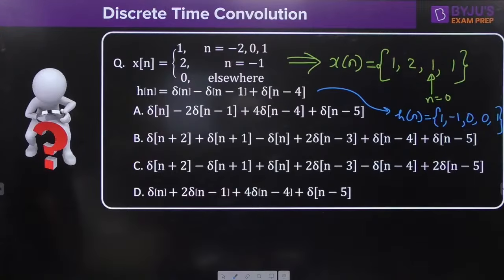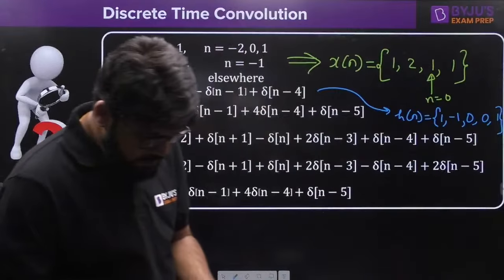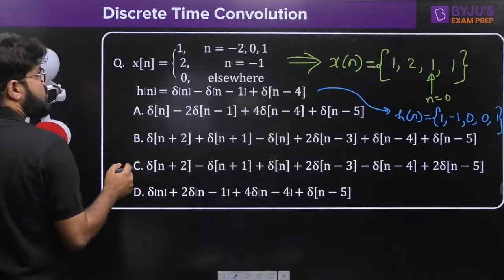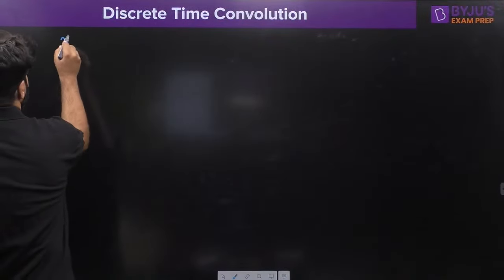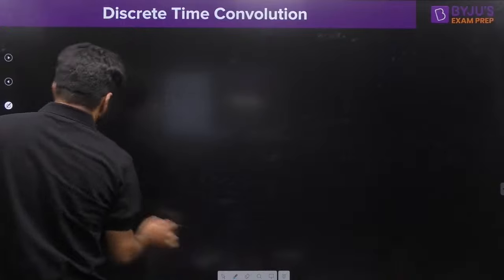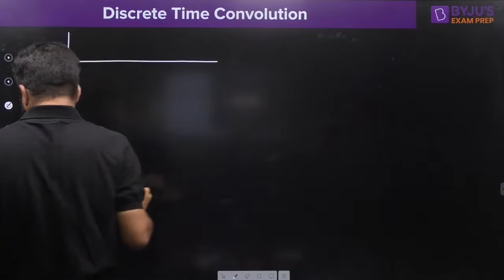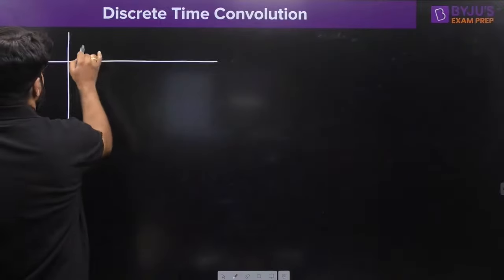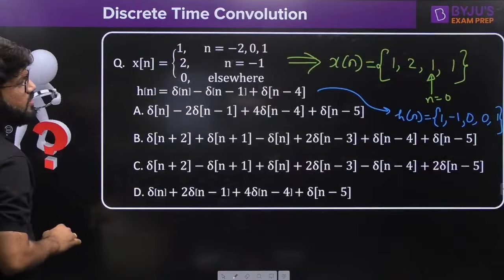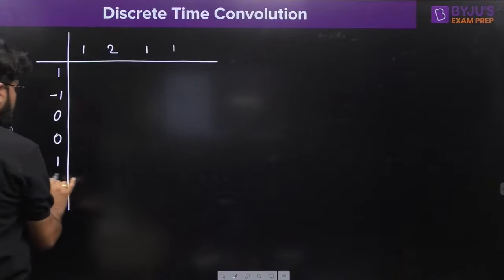Now, rest is just formality. Rest we can easily complete. Okay, so now let me write down these signals here. Yeah, let's just convolve them now. Writing one of them on the top: 1, 2, 1, 1. Another one is 1, minus 1, 0, 0, 1.